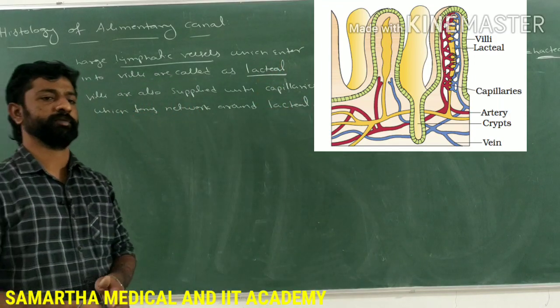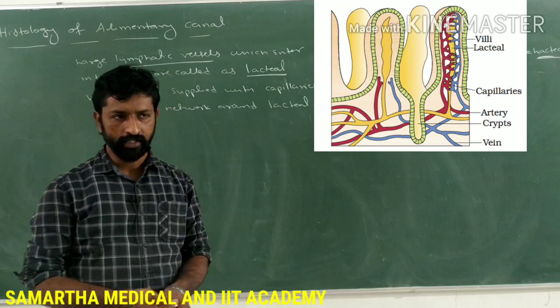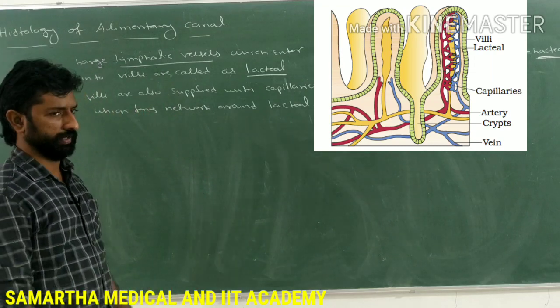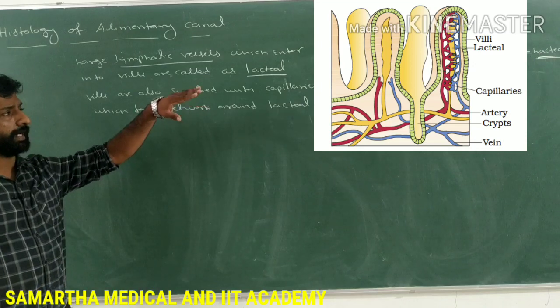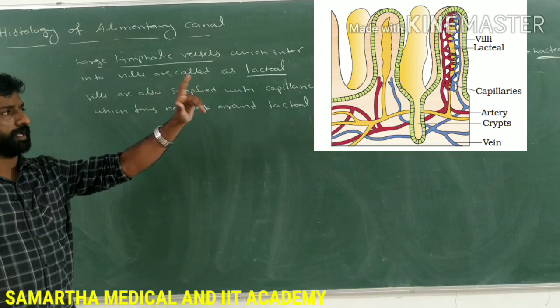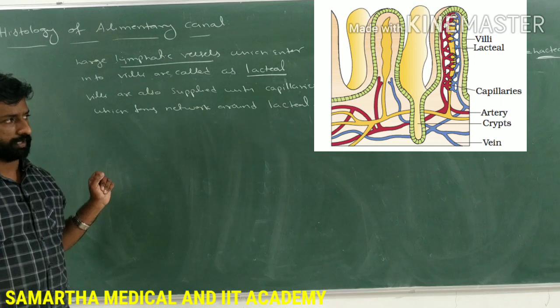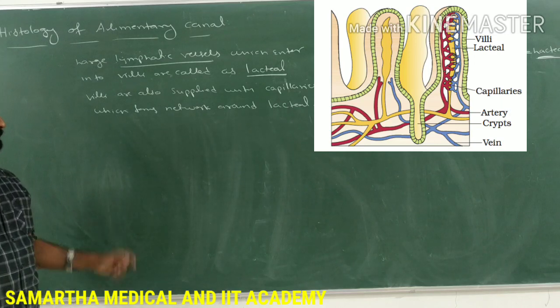This is the arrangement of the capillaries and the lymphatic vessels in the villi. In the diagram you can also find the lacteal and the network of capillaries around it.